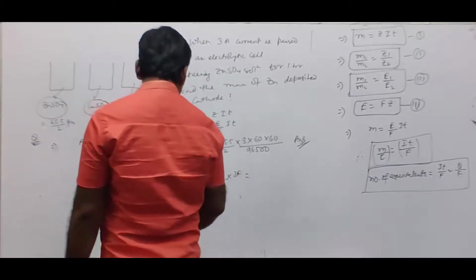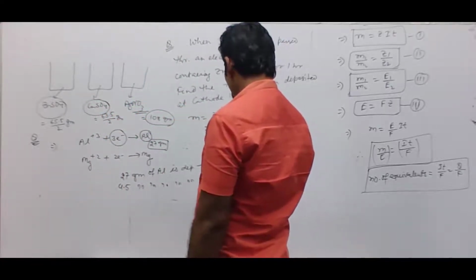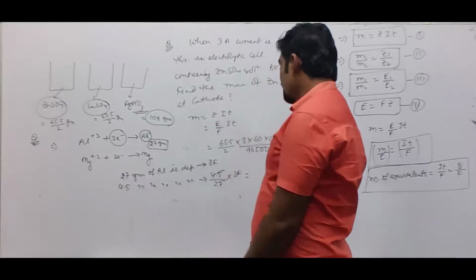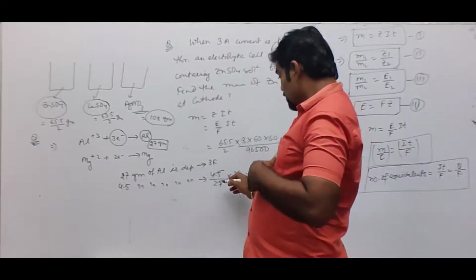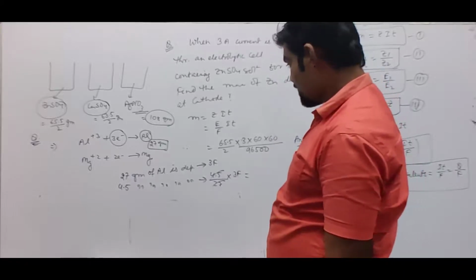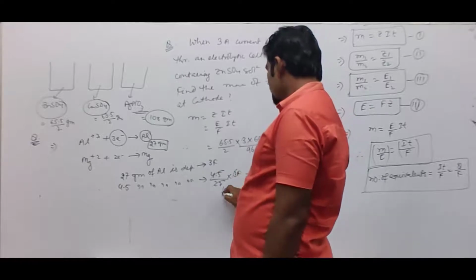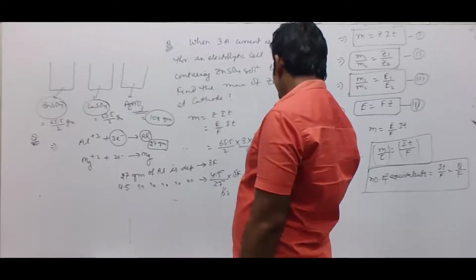This is equals to 4.5 by 27 into 3, which simplifies to F by 2.